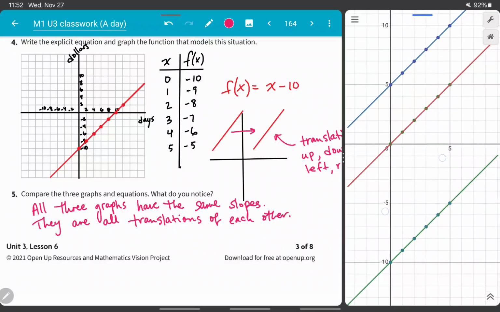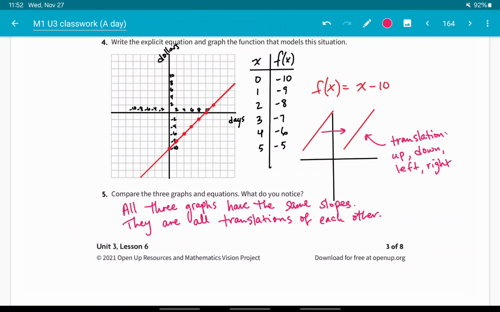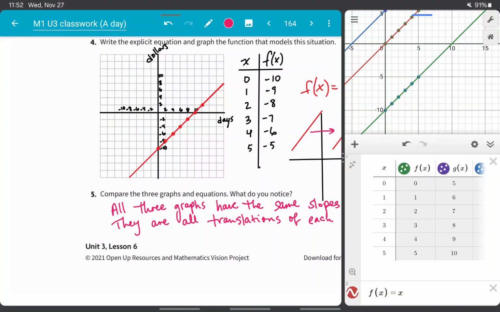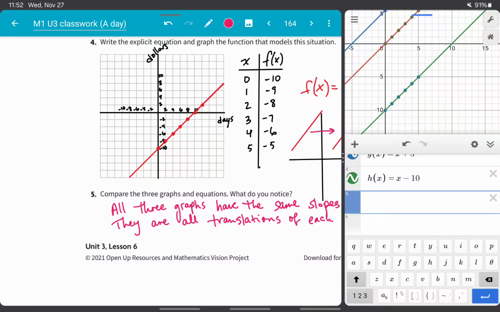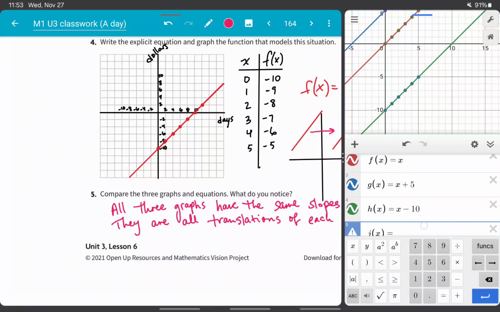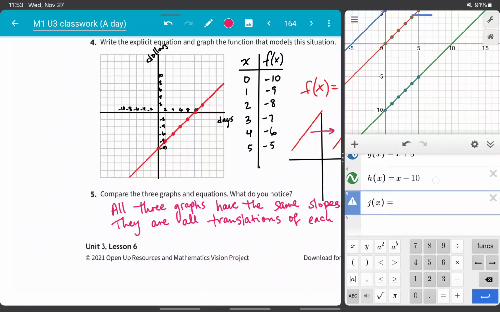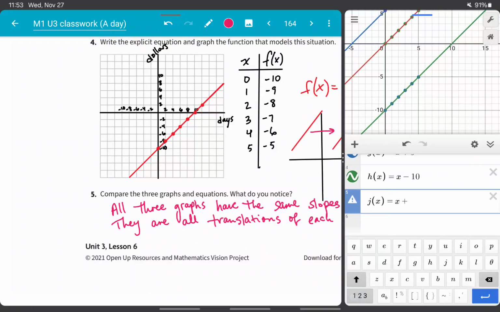And we can actually visualize this in Desmos if we did something like this. If I go down here and I graph a new function, let's do j of x. And this time, notice how we have x and then we have something after it. I'm going to graph x plus k.